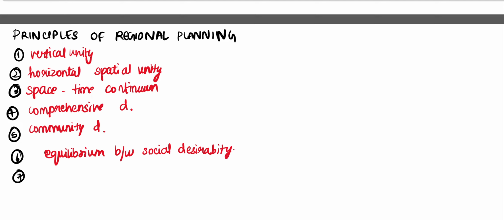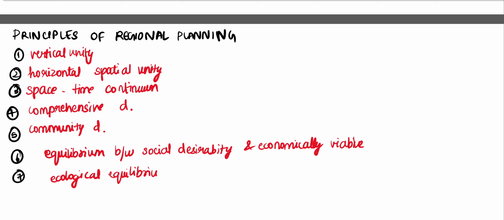You want something, but it also needs to be economically viable. And the last principle is ecological equilibrium. We say it is related to sustainable development, right? So these are the principles.